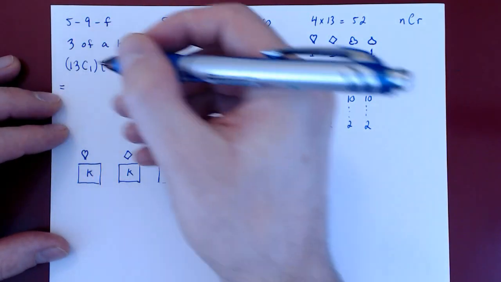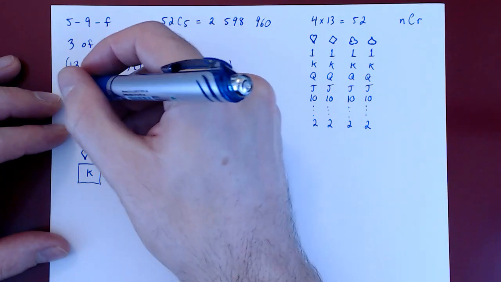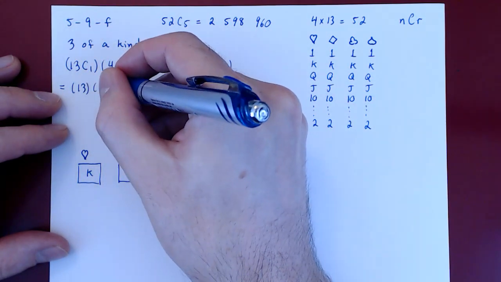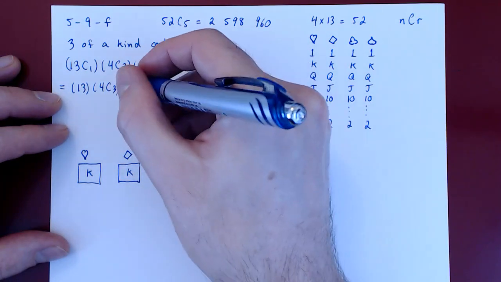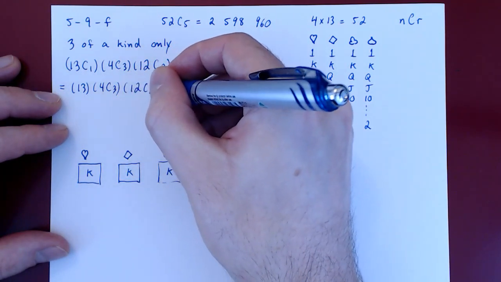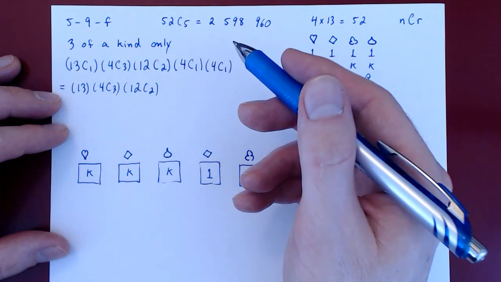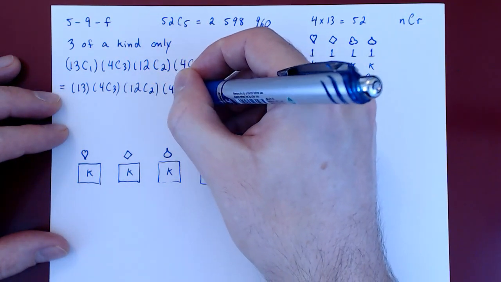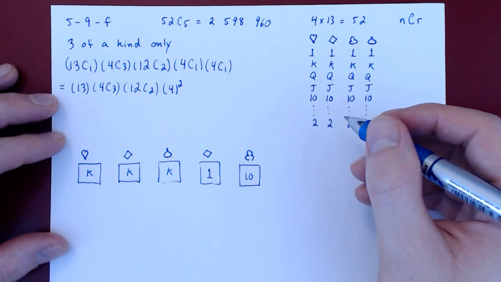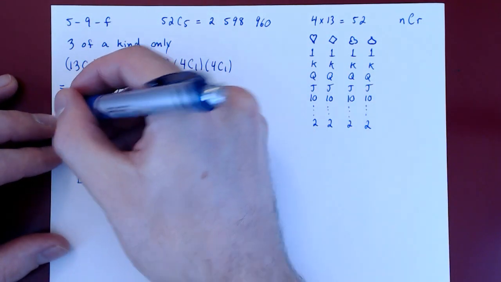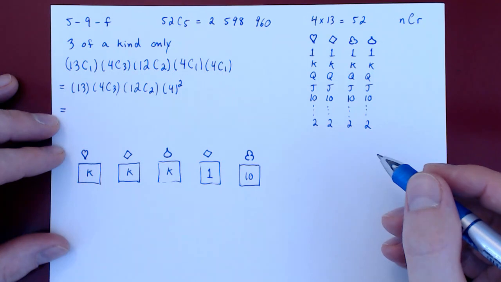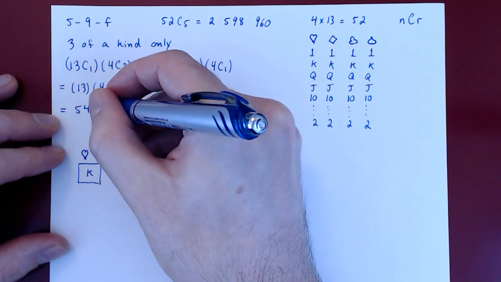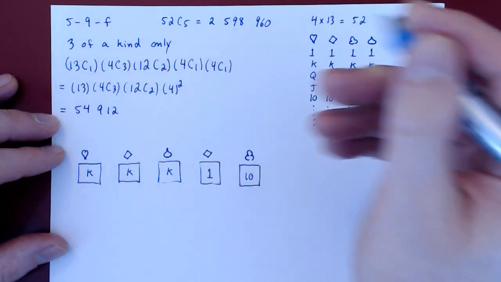We can simplify. 13 choose 1 is 13, times 4 choose 3, times 12 choose 2. Again, 4 choose 1 is 4, so this is 4 times 4, 4 squared. And if you now use your calculator, you will find exactly 54,912.